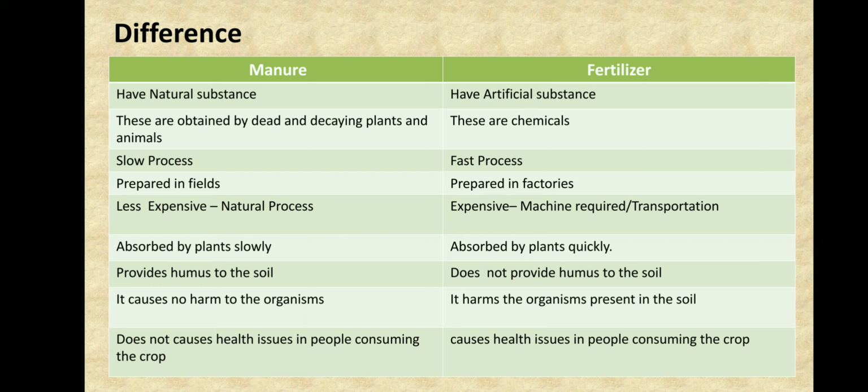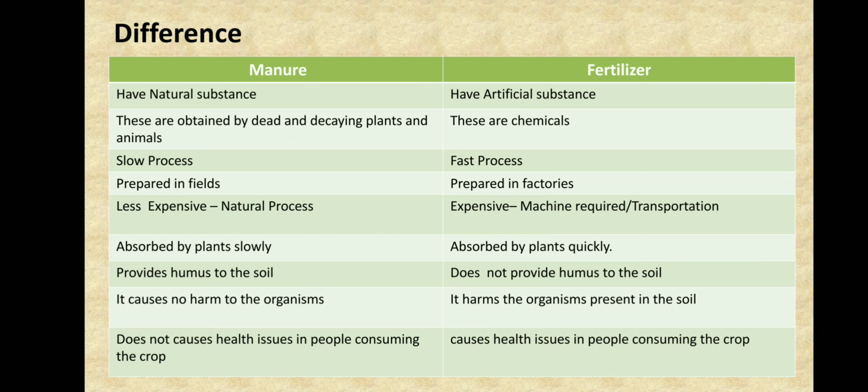They are prepared in factories. Manures are less expensive because they are natural, not man-made, whereas fertilizers are made by us, machines are required, and transportation from one place to another, so they are expensive.